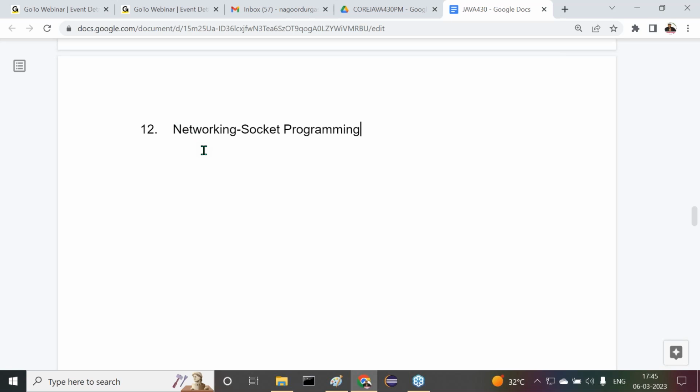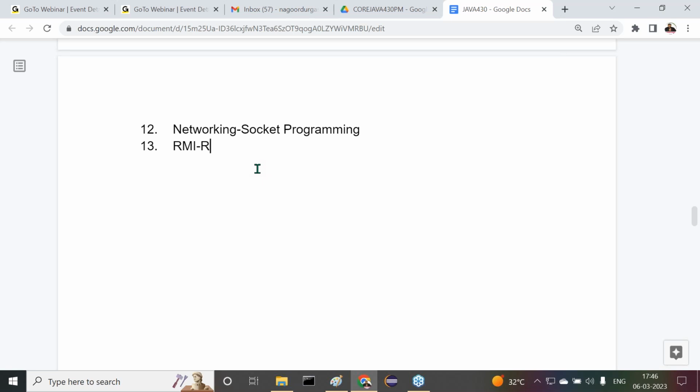This is somewhat interesting, but nowadays people are not using it. We are able to prepare a chat application, a continuous chat application, with this particular content. It is not much utilized nowadays, but I'm going to prepare programs with this networking content for future reference and future technologies. How to send data from one machine to another machine, and how to receive data from another machine, we are going to understand inside this networking content.